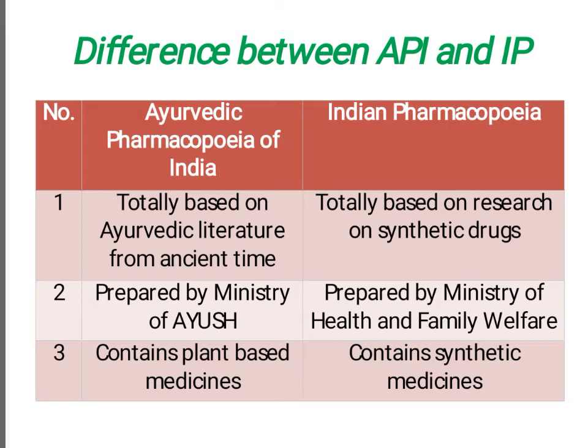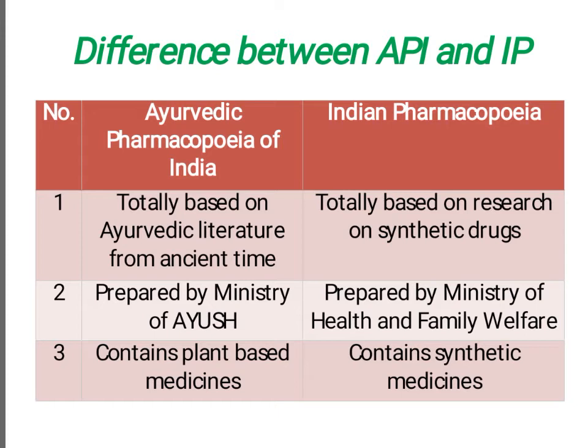The name itself shows that the Pharmacopoeia is based on Ayurvedic information, and that information has been taken from ancient Ayurvedic literature such as Charak Sanhita, Sushruta Sanhita, Dhanvantari Sanhita, Bhava Prakash Nigantu, Raja Nigantu, and so many ancient Ayurvedic books which have given information about different types of medicinal plants. So Ayurvedic Pharmacopoeia of India is totally based on Ayurvedic literature from ancient times, whereas Indian Pharmacopoeia